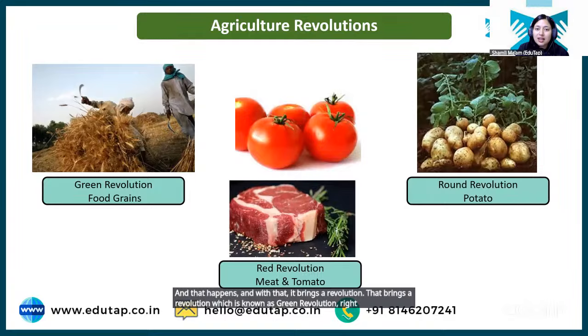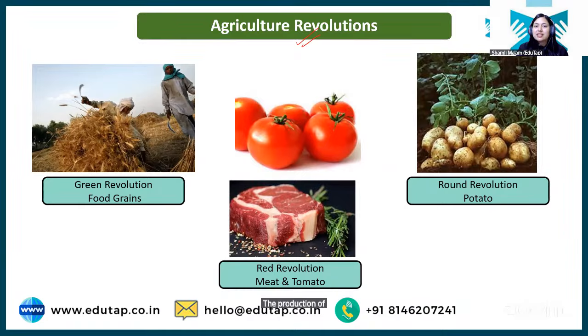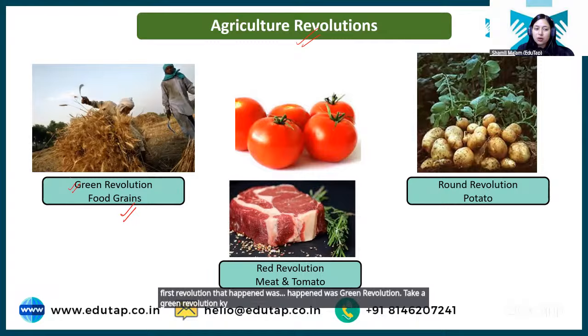So students, there are different revolutions that have happened in agriculture, wherein the production of any commodity has increased. Okay. So the first revolution that happened was the green revolution. ठीक है? ग्रीन रेवोल्यूशन क्या है? We all know that it is related to increase in food grain production.